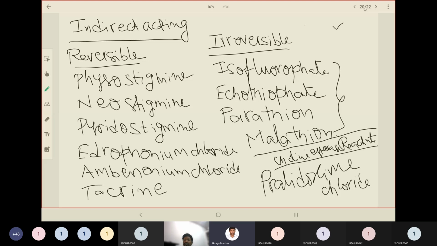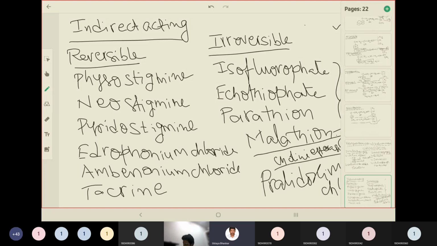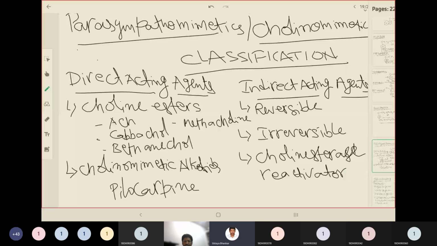In this process, we saw the classification. It includes direct acting parasympathomimetics. The first category includes acetylcholine and its analogs, which are structurally similar to acetylcholine, and an alkaloid, pilocarpine. These all are direct acting.